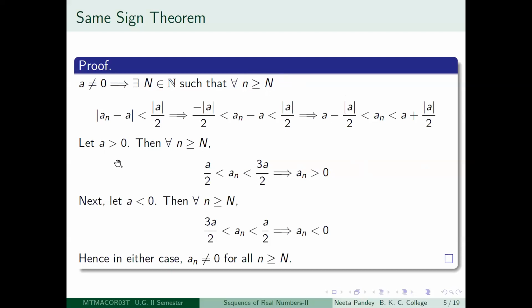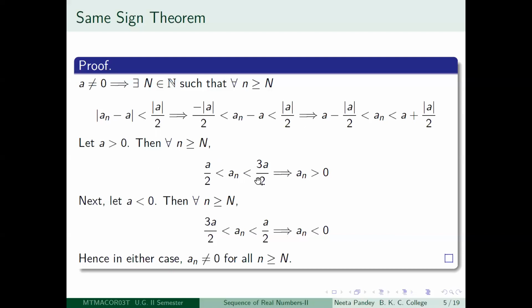First you suppose that a is positive. Then what does this mean? If a is positive, then modulus of a is equal to a. So a minus a by 2 is just a by 2. So you will get a by 2 less than a_n less than, and what does this become? a plus a by 2, so 3a by 2. That is true for all little n greater than or equal to capital N. Now a is positive means a by 2 is positive.